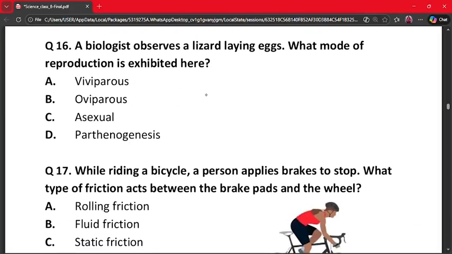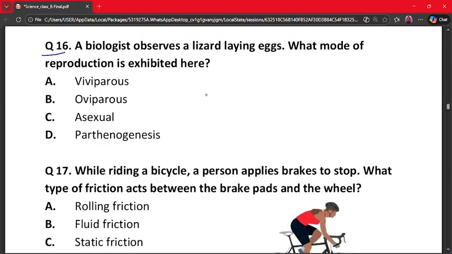Our next question is question 16. A biologist observed a lizard laying eggs. What mode of reproduction is exhibited here? A. Viviparous. B. Oviparous. C. Asexual. D.